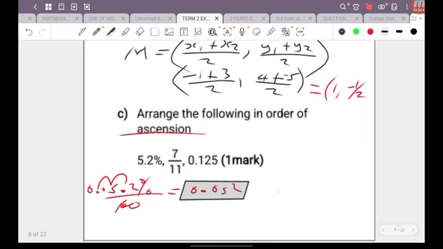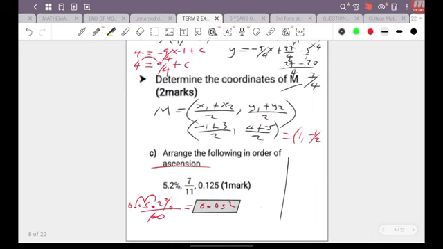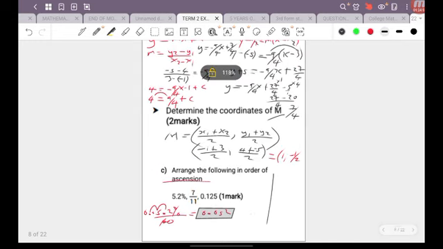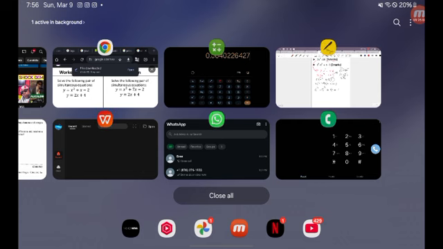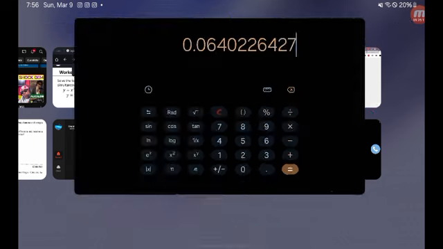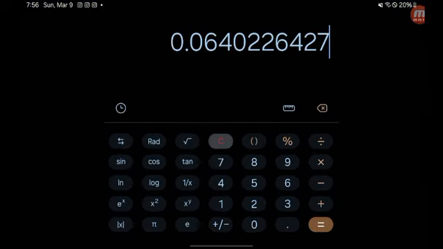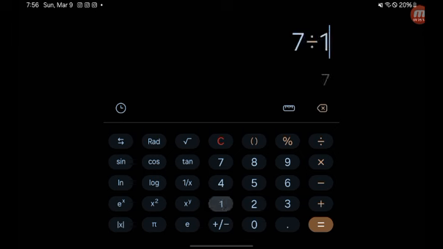So from there, I can go on my calculator, 7 divided by 11. Give me a second here, guys, pull up my calculator. So 7 divided by 11, that's 0.636.